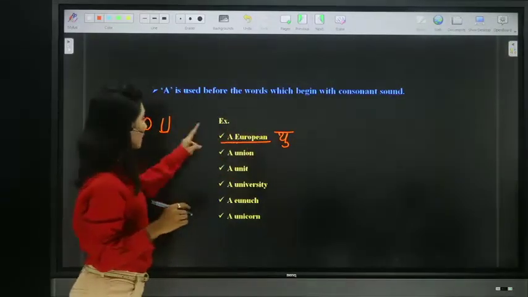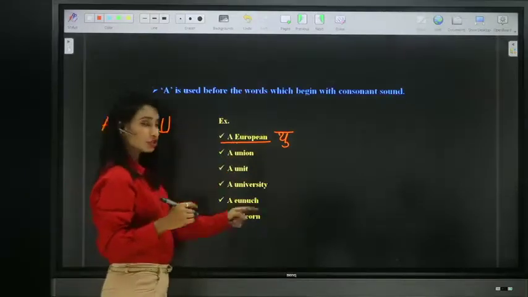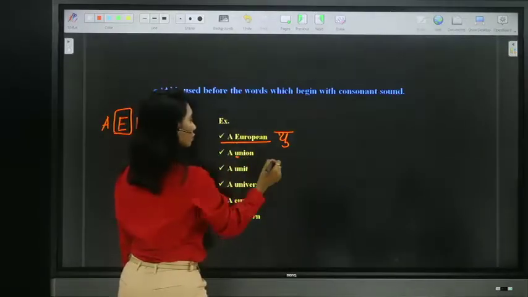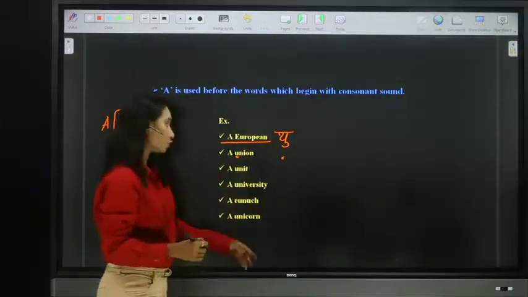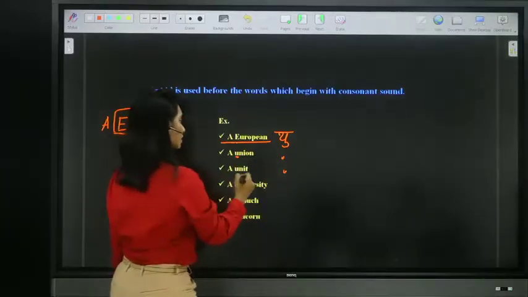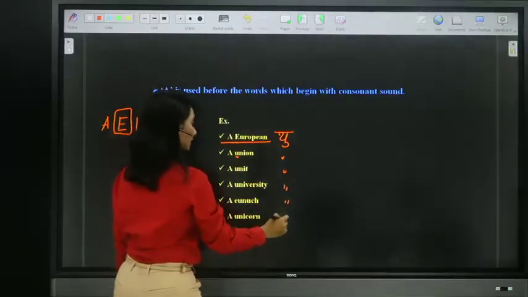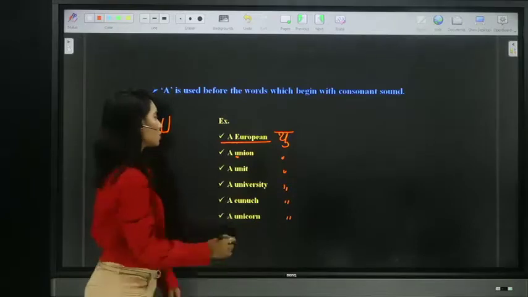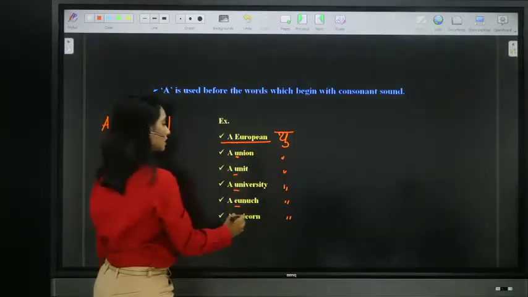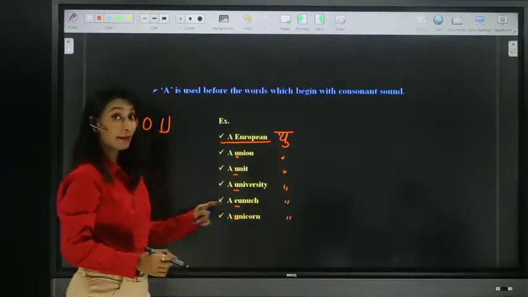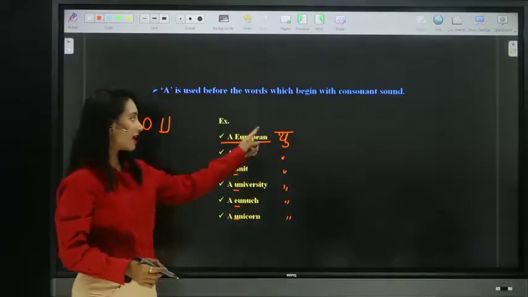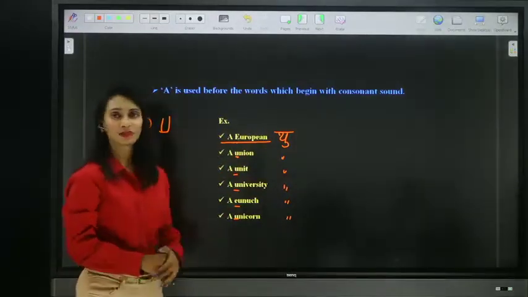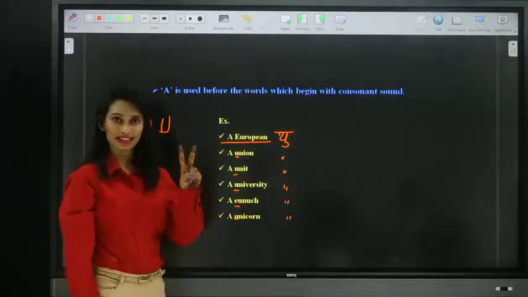Hence, we use A. In the same way, union started with U but is pronounced U. University, unit, unicorn. So even though they start with vowels, they sound like consonants. Hence, we have to use article A. That is our second usage.